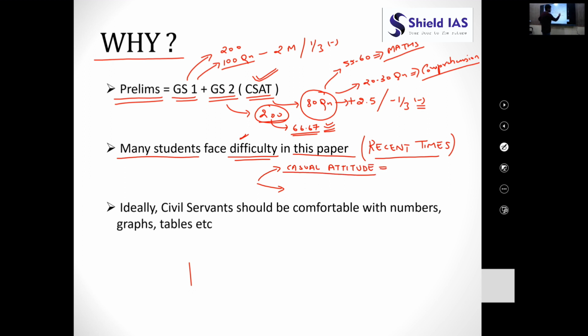As far as CSAT is concerned, when prelims approaches, they only study the GS portion of the prelims paper. They do not give much importance to the CSAT paper, and in turn their preparation is not very good in general for the CSAT paper.